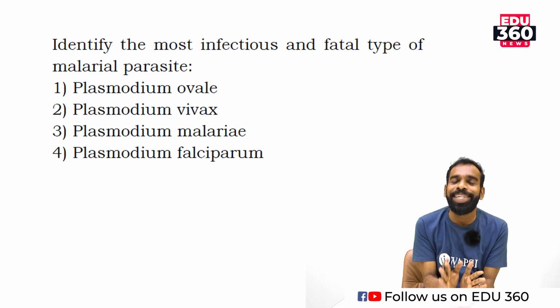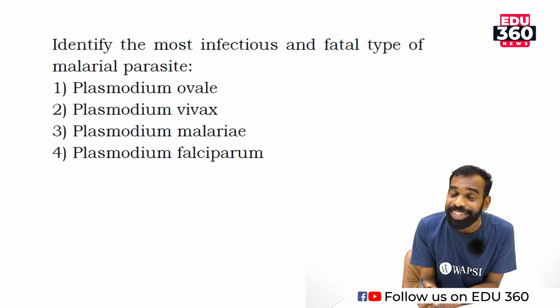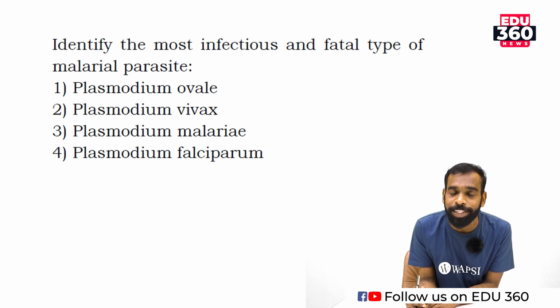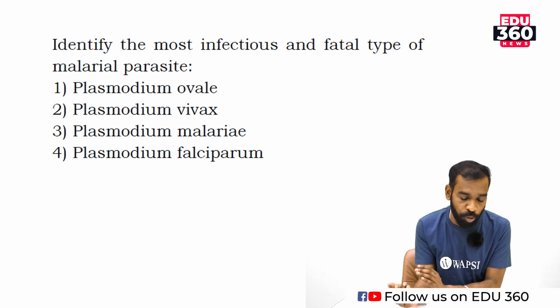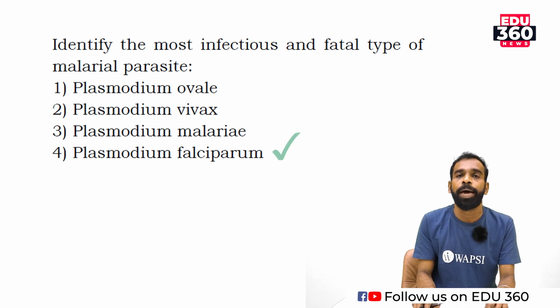The fatal type of malarial fever is caused by Plasmodium falciparum. Correct, that statement is clearly given in our syllabus. Get me? The most dangerous type of malarial disease is caused by Plasmodium falciparum.